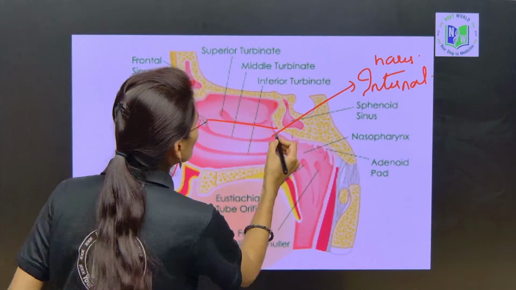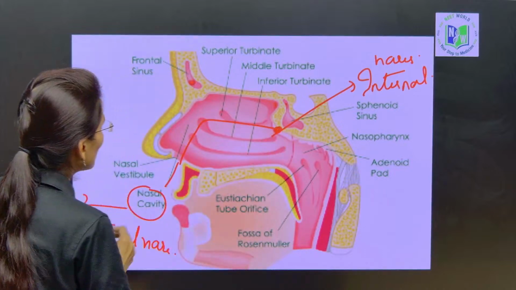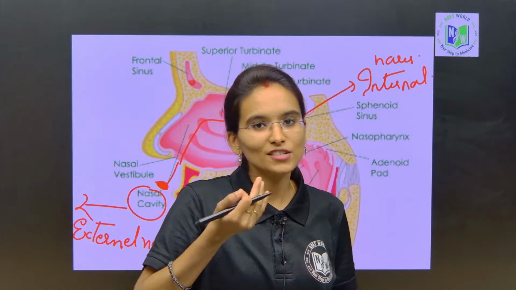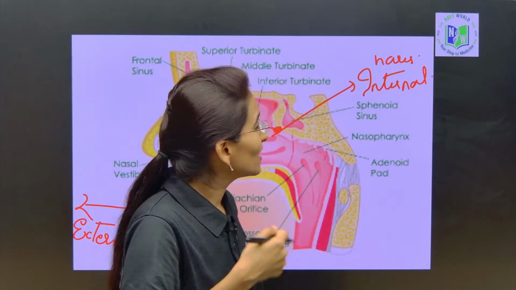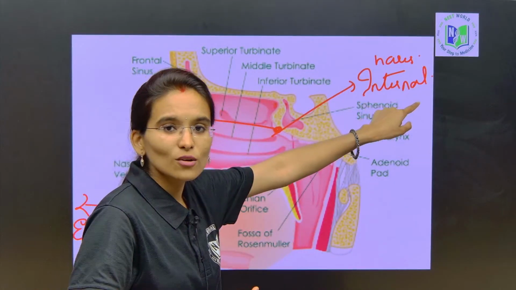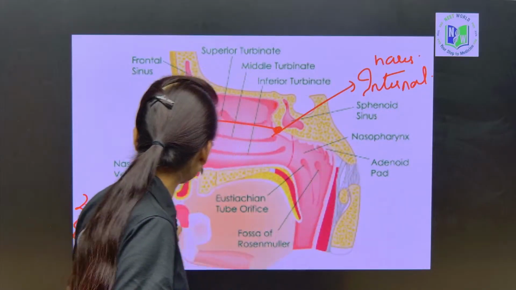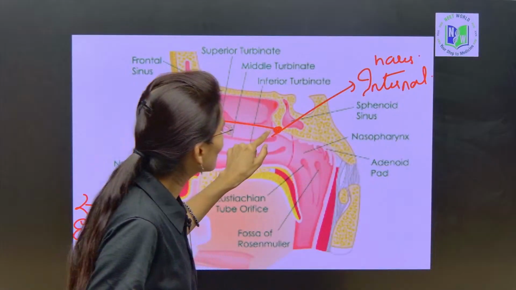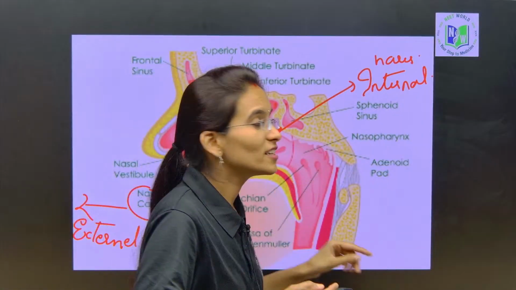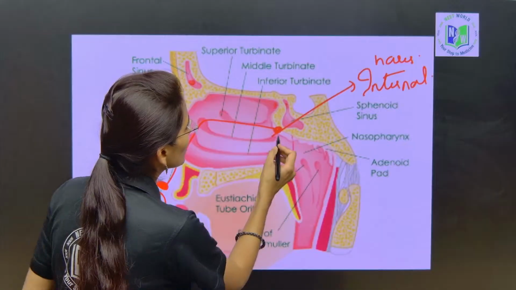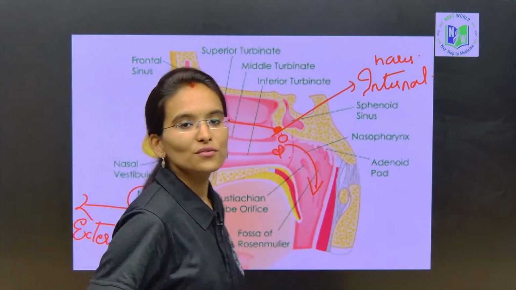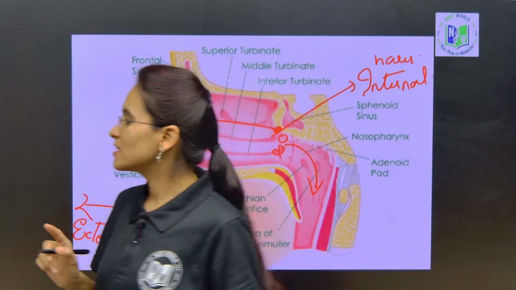Okay, so usually two openings. Okay, right, my dear students. So this will be the one opening which is involved in the inhalation of the oxygen, and the next one is the internal nare. We have two nares, one will be the external nare and this will be the internal nare. So the internal nare is usually involved in transporting the oxygen. Okay, so from here the oxygen is going to be transported to the pharynx. Clear, my dear students? Yes.